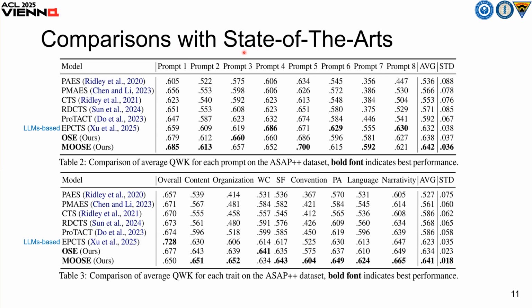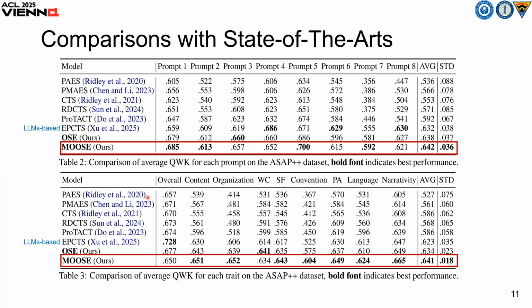Compared to the other state-of-the-art, MOOCs achieves the best performance across all prompts and traits. Particularly, MOOCs has the lowest standard deviation and performs especially well on the convention trait. It shows a clear improvement over the related work.